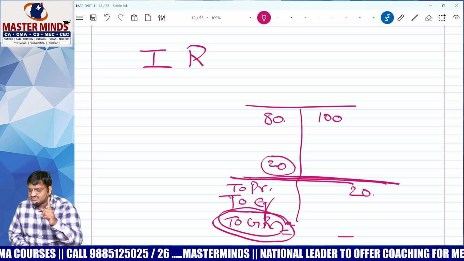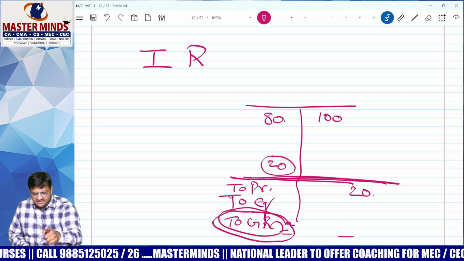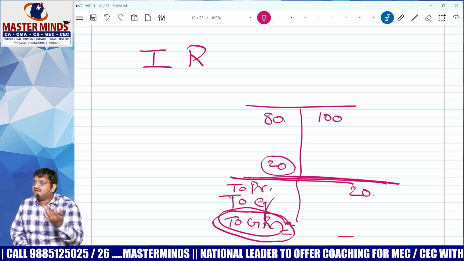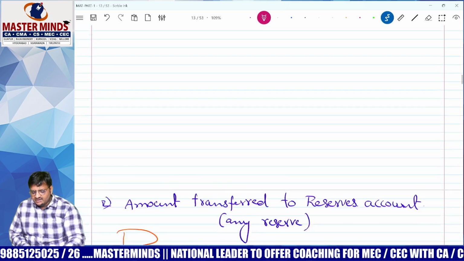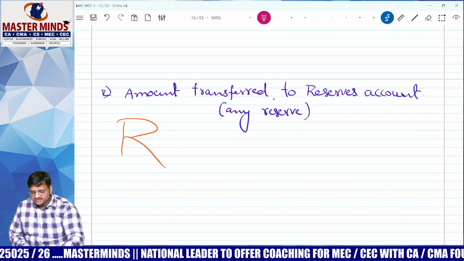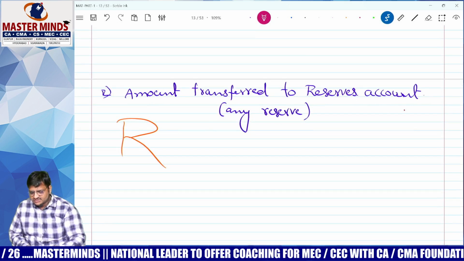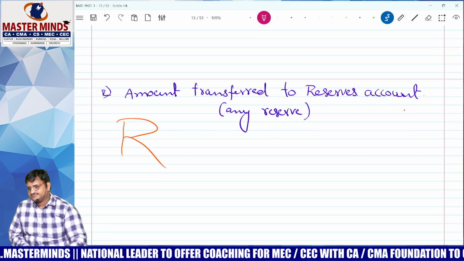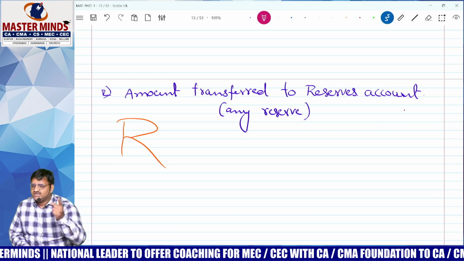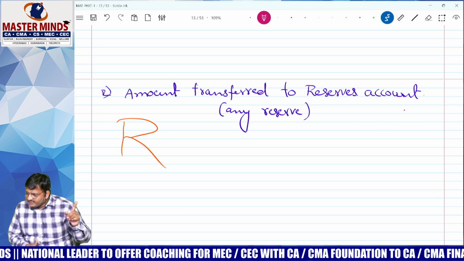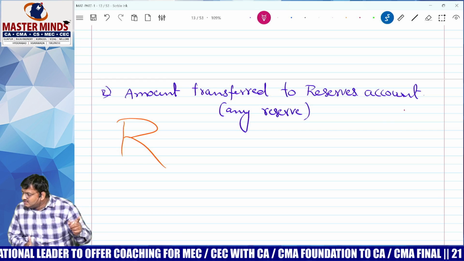That kind of reserves I will not allow. This kind of expenditure is not allowed. If you debit it to P&L, add back. R for amount transferred to reserve. Which reserve? Any reserve. If you transfer to reserve, you have already taken the P&L debit. Correct? I will not tolerate.